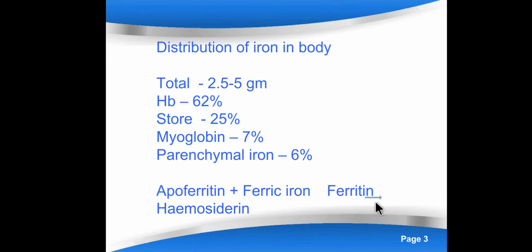So apoferritin plus ferric iron will form ferritin, and when this ferritin aggregates, it will form hemosiderin aggregations, right? So you have to remember that the storage form is Fe3+, that is ferric iron, and the storage site for iron is reticuloendothelial cells. It is the site where it is being stored.